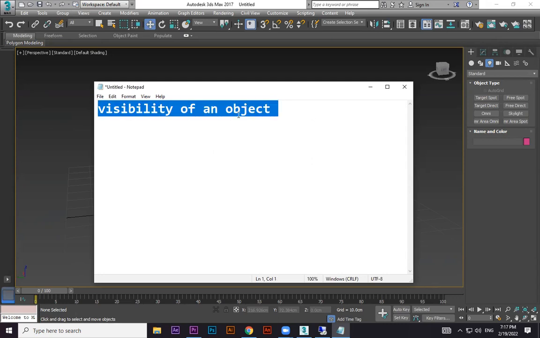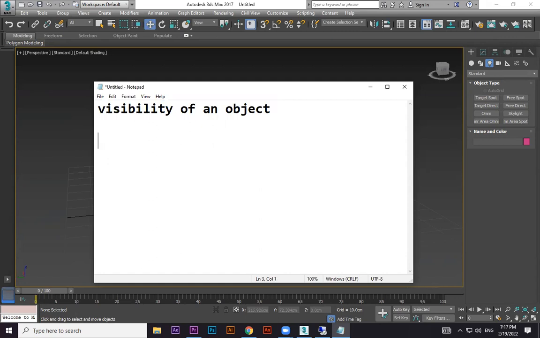Everywhere we have two types of lights. One is natural light, right? Second one is artificial light. Natural light is sunlight. Artificial light is all the remaining: bulb, tube, computer light, screen light, projector light. Two types of light are there mainly. So all these objects are visible because of one of these lights, maybe natural, maybe artificial.